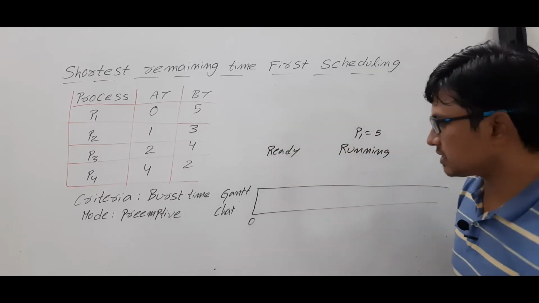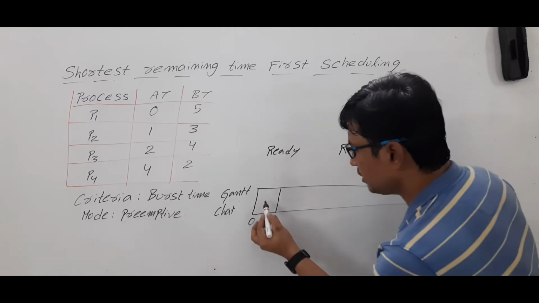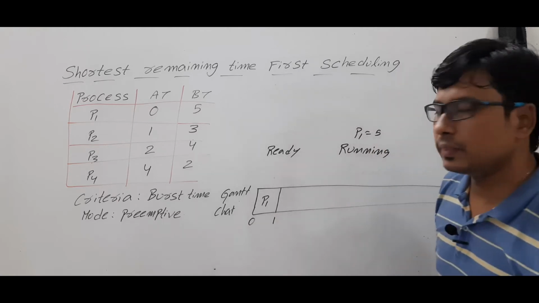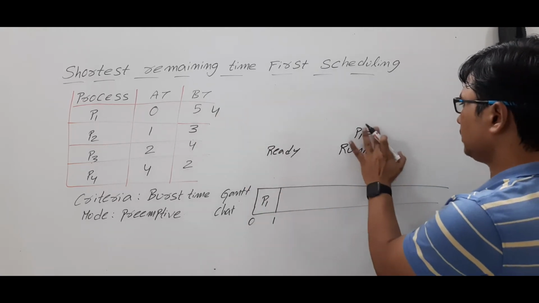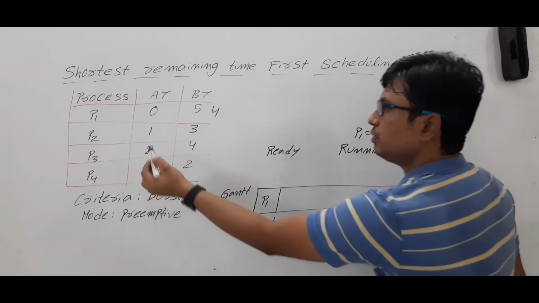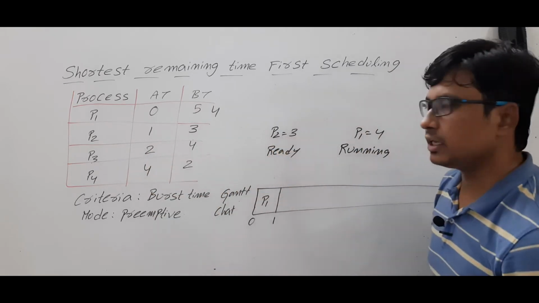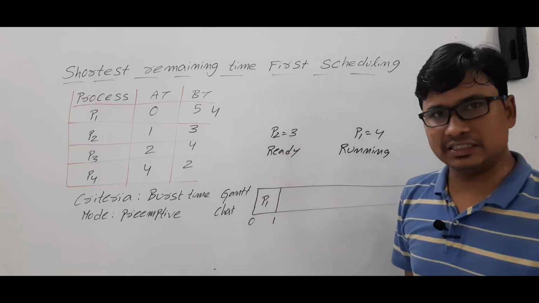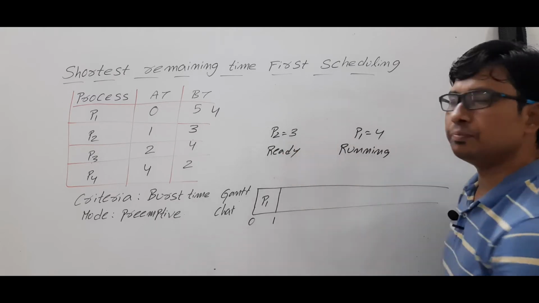Are you able to understand? Then we will execute the process P1 for 1 unit of time. Then its remaining burst time is 4 units. By that time, if you look at process P2 with 3 units of burst time, it has arrived in the ready state. Now we will compare the burst time of process P1 and P2.